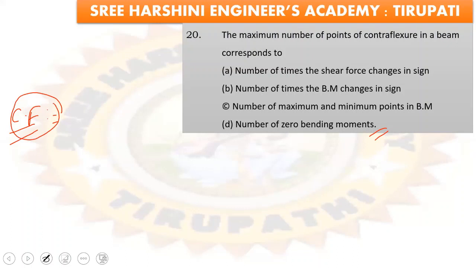Okay, so wherever the bending moment changes sign, the maximum number of points of contraflexure of that particular beam corresponds to the number of times the bending moment changes sign. Okay, so option number B is the right answer.